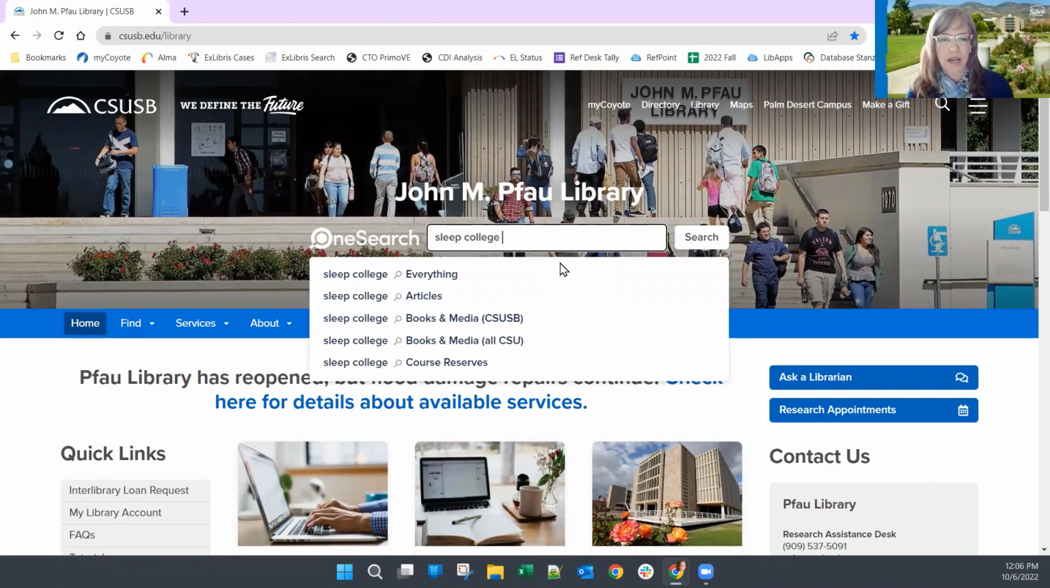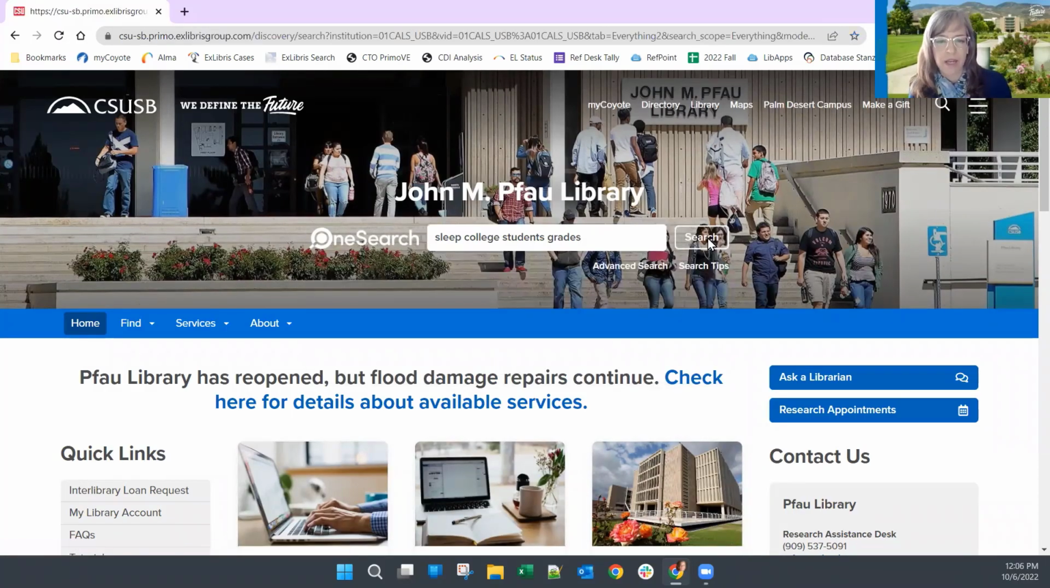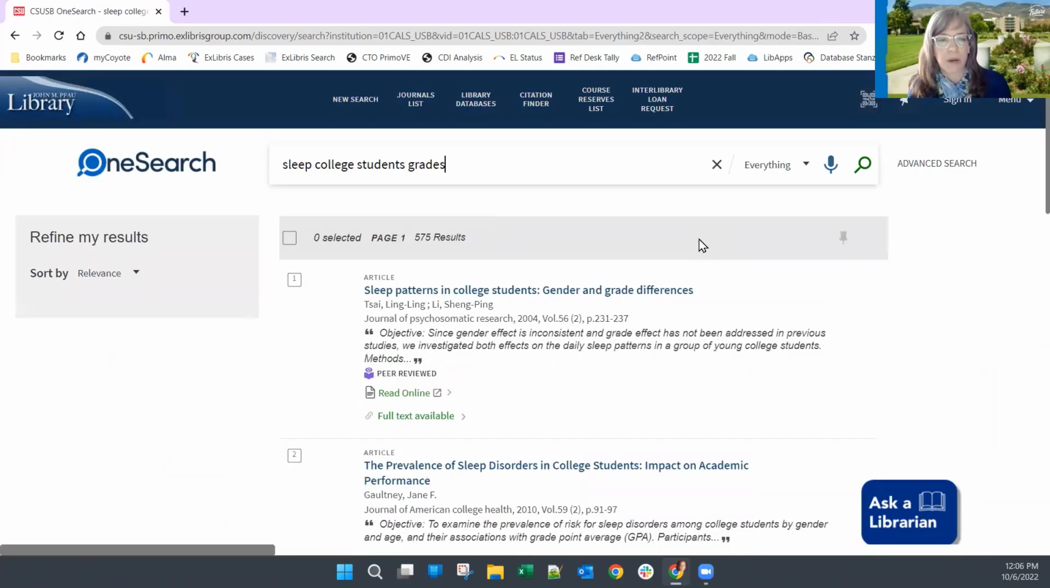So as I'm typing, you can see that some options unfold underneath my search box. Now, you can look only for books that we have here. You can look only for books at all CSU libraries. There is an articles section here as well, but most people just leave it on everything. And everything is the top level search, the broadest search you can do. So I will just leave it that way, but I'll point out some things you might want to take advantage of to sharpen up your search.